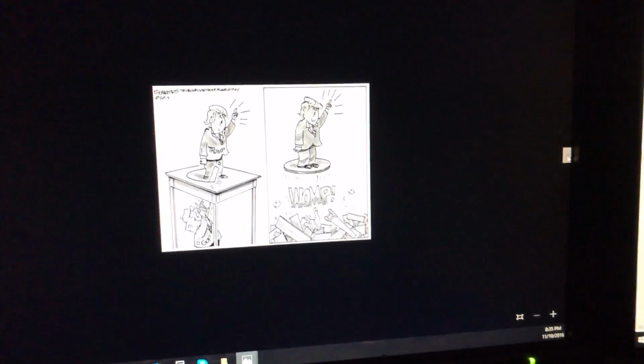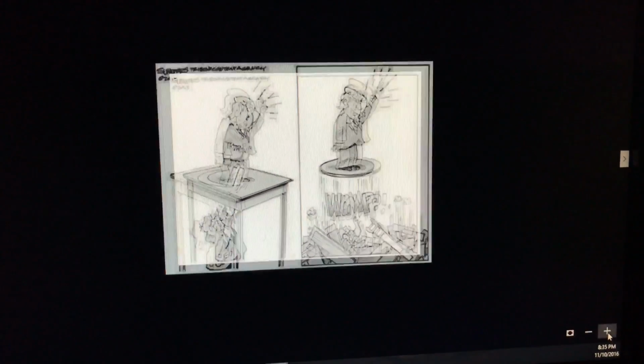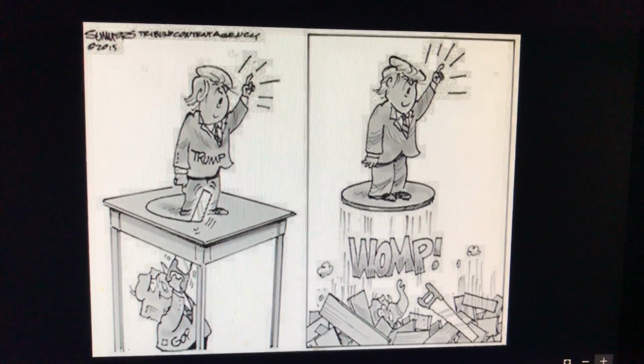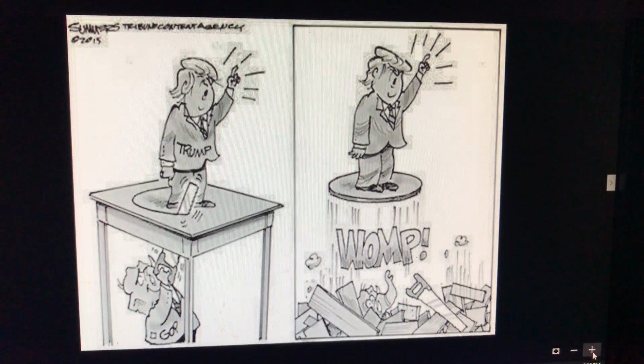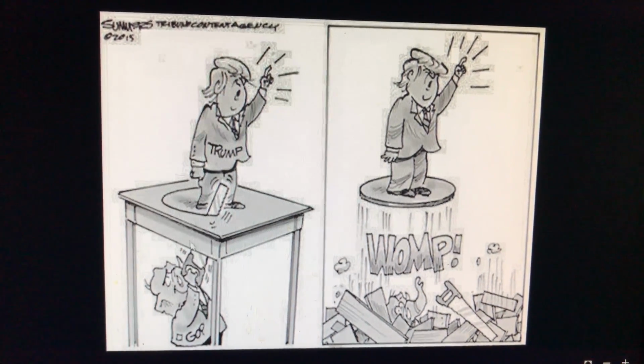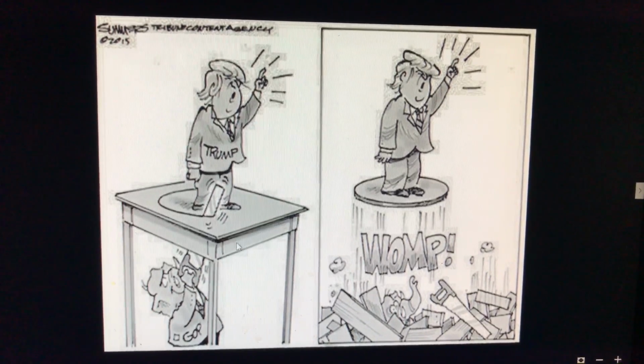But there just was no enthusiasm for Hillary. Here's one of my favorites, and I kept this when the GOP kept trying to derail Trump. In fact, if I was Trump, man, I'd go after every last one of these guys who came after me when I was trying to run. It shows that the GOP is trying to cut the floor from under him.